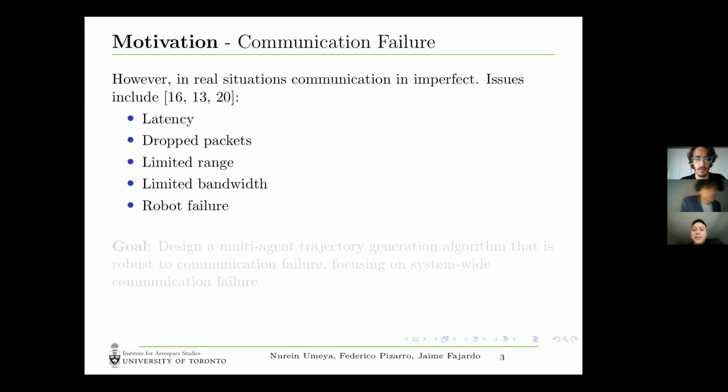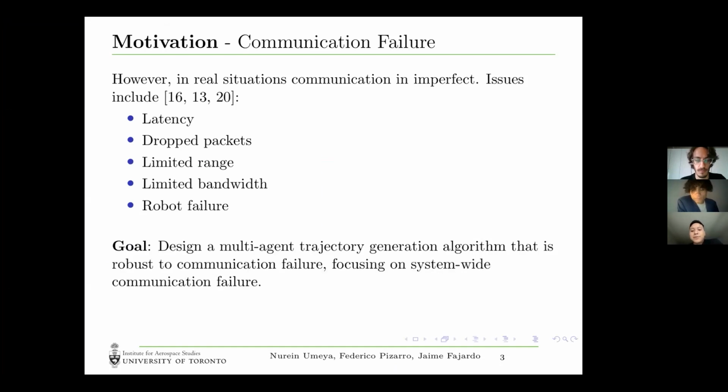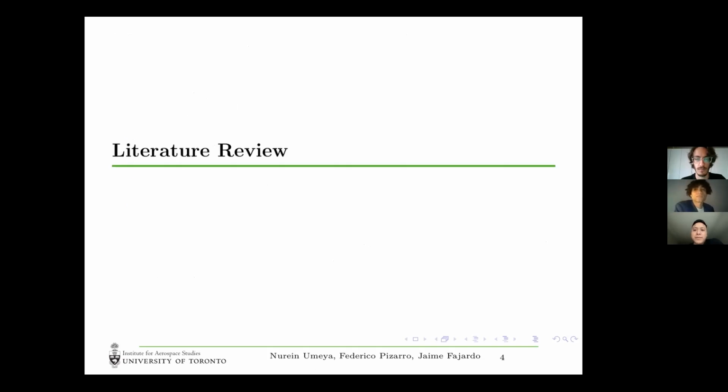We have many issues, for example, latency, dropped packets, limited range and bandwidth of communication, and the robot itself can fail. Our goal is to design a multi-agent trajectory generation algorithm that can handle communication failure, and we will be focusing more on system-wide communication failure.